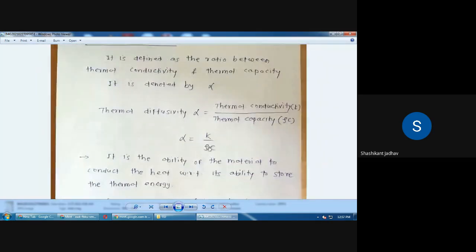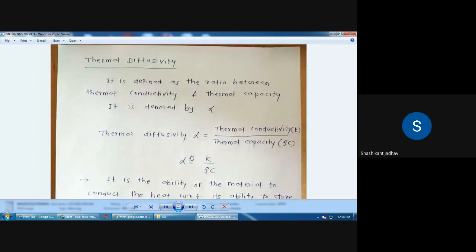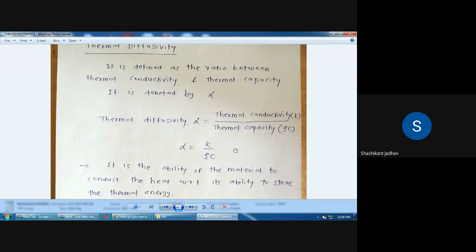Okay. After that we have discussed the thermal diffusivity. So basically what is meant by thermal diffusivity? So in general heat conduction, one concept is there, thermal diffusivity. So instead of rho c by k we put 1 upon alpha, where alpha is nothing but thermal diffusivity. Thermal diffusivity is defined as the ratio between thermal conductivity and thermal capacity. So that is alpha is equal to k upon rho c.